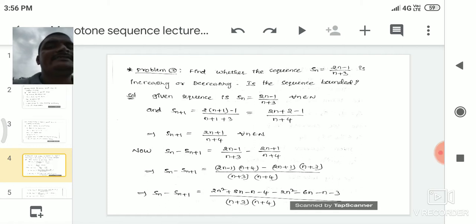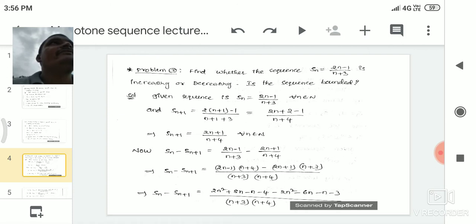So the given sequence is Sn is equal to 2n minus 1 by n plus 3 for all n belongs to N. Here we have to verify whether the given sequence is either increasing or decreasing, and also whether the given sequence is bounded or not. Here we have to verify two conditions. One is either increasing or decreasing, and also whether the given sequence is bounded or not. For verifying whether the given sequence is increasing or decreasing, here we use the first way of the condition.